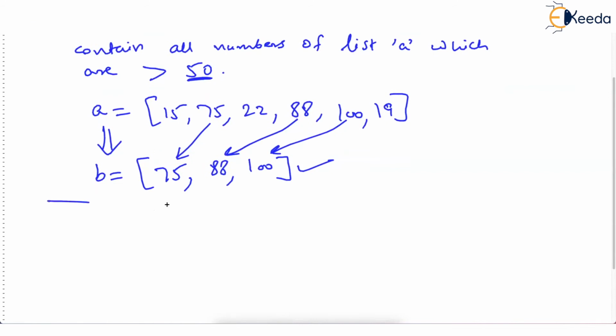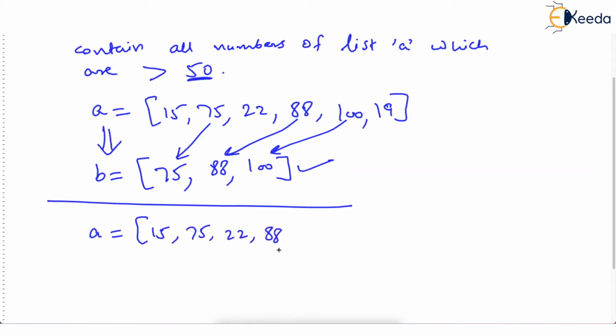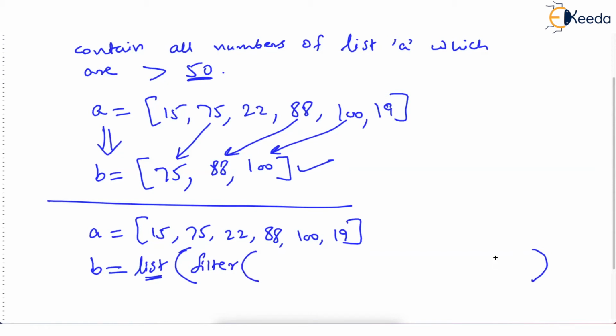First you will define A as your list. You might have already started constructing the code in your mind. So we will say, B, you become a new list. Here we go. B is a new list, but this list will be created by filtering out the values. So filter, okay. Here we go. This is the filter function.